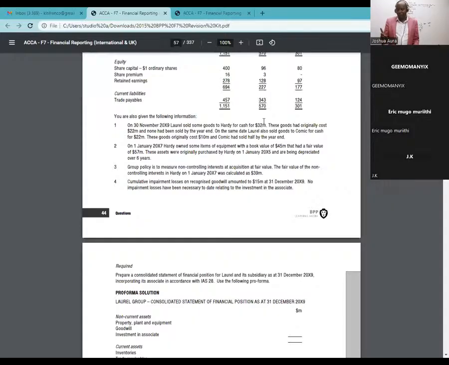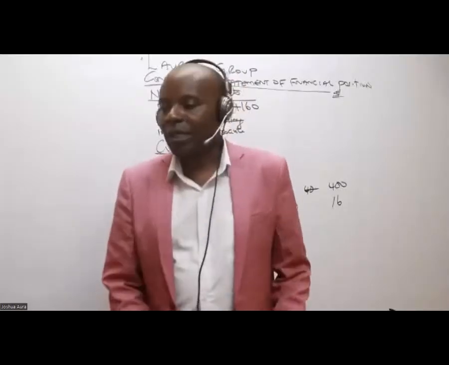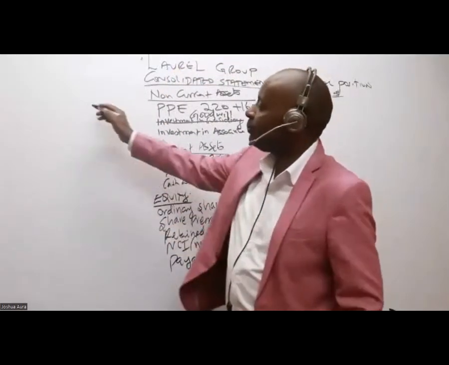But now remember here, we are not doing an income statement. So in the balance sheet, what basically I'm interested in is the unrealized profit on this stock. These goods had originally cost 22 million and none had been sold by the year end. None had been sold by the year end. So can somebody in this case give me the UPS?